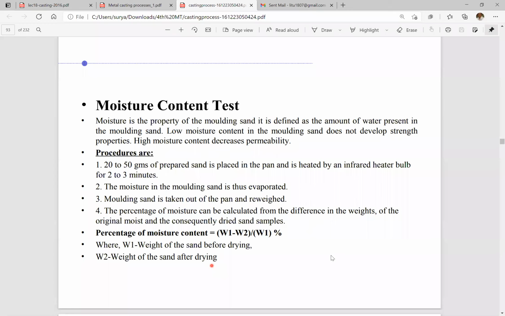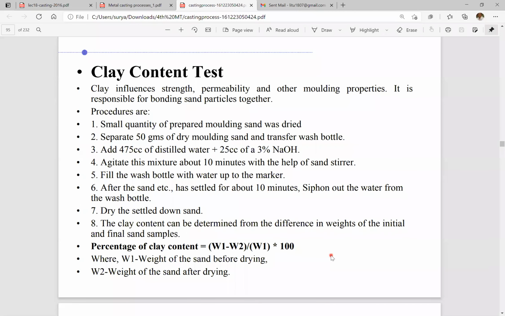Okay. So then the clay content test. First one was the moisture content test, second one is the clay content test. Clay, as you know, has the biggest role. Clay has the role of binder. So clay is essential in the sands, and we should measure the clay content.